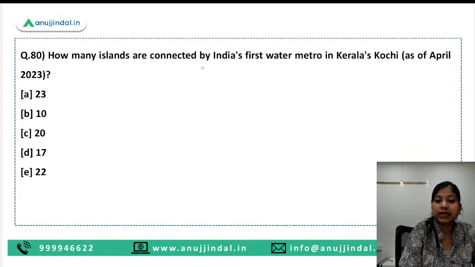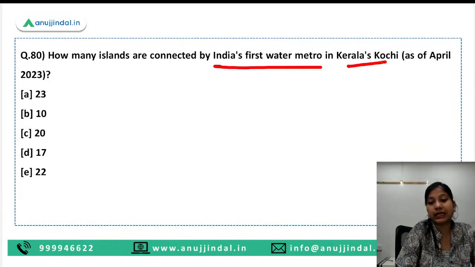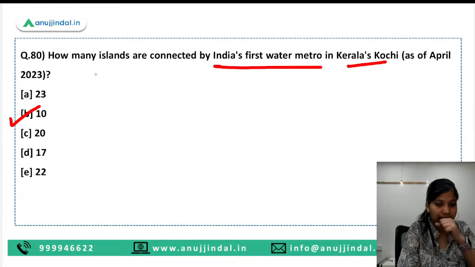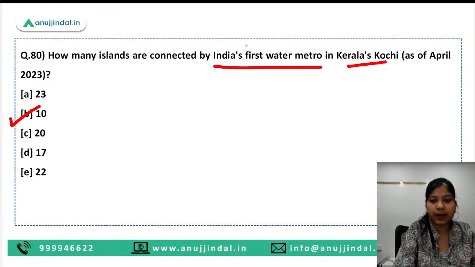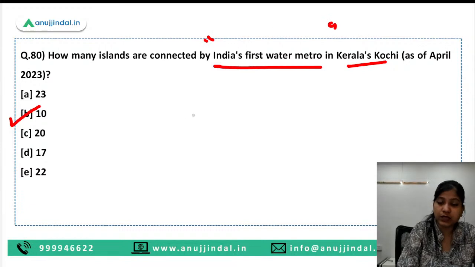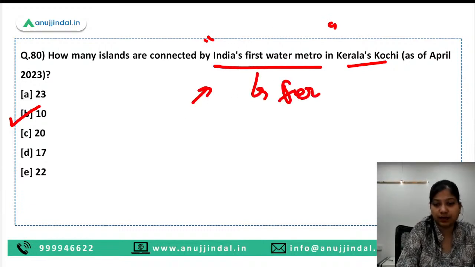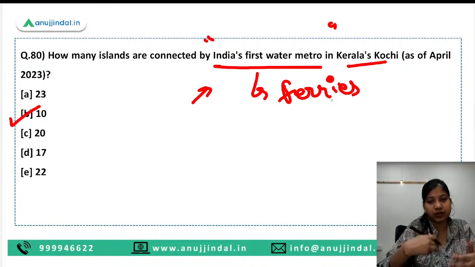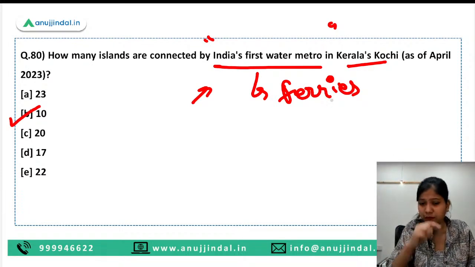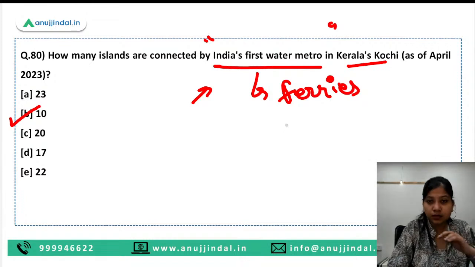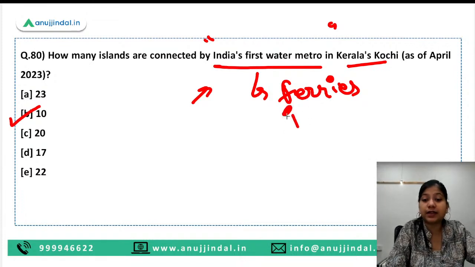How many islands are connected by India's first water metro in Kerala's Kochi? So 10 islands are to be connected by the first water metro. The first water metro basically uses ferries, because it is going to run on the water, on the river, and it is going to connect the islands.